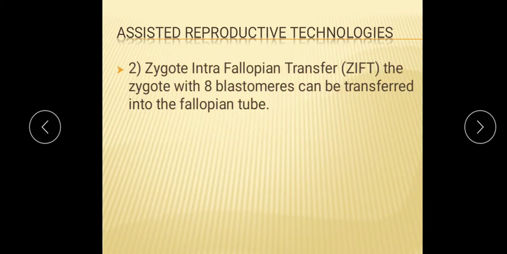Now in this technique, what happens next is zygote intrafallopian transfer. The zygote with 8 blastomeres can be transferred into the fallopian tube. So in this technique also, the eggs are removed from the woman, fertilized and then placed in the woman's fallopian tube rather than the uterus. So here one difference is that instead of placing the zygote into the uterus, it is transferred into the fallopian tube. That is why it is zygote intrafallopian transfer.